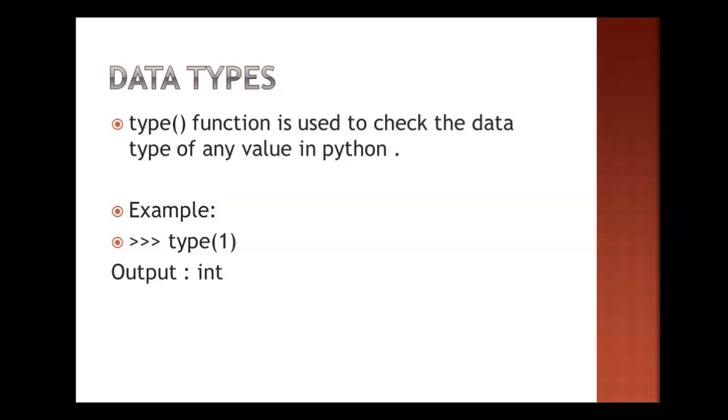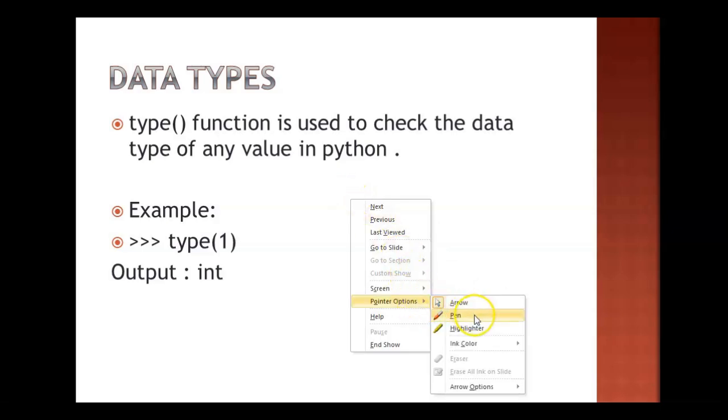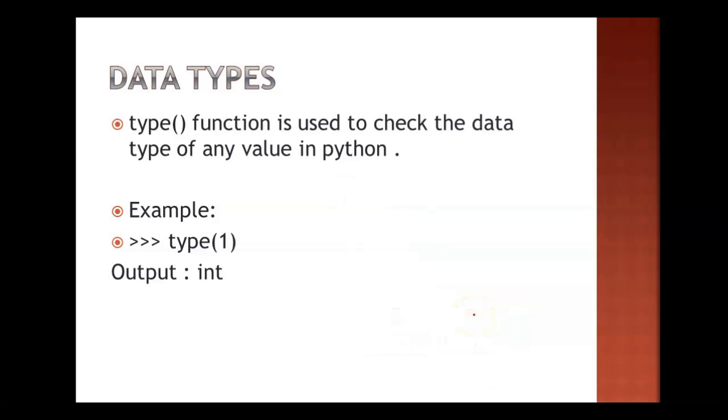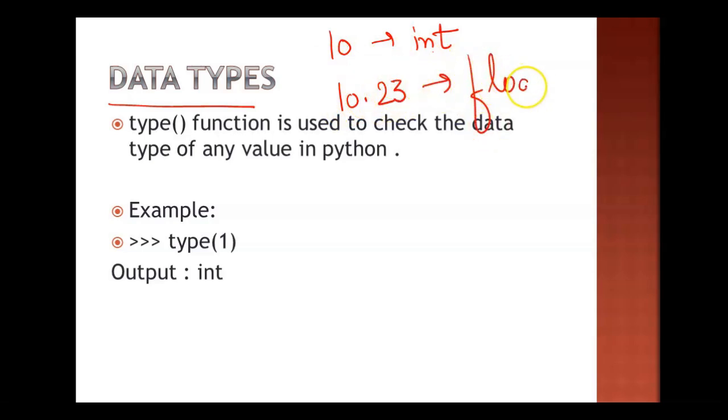Now we are starting with our new topic, that is data types. So data type, I think type of data, which type of data you can store into a variable is called its data type. Like suppose you want to store 10, so 10 is one integer value, so this is integer data type. Suppose I want to store 10.23, so this is float data type, decimal values. So like that we have multiple type of data.